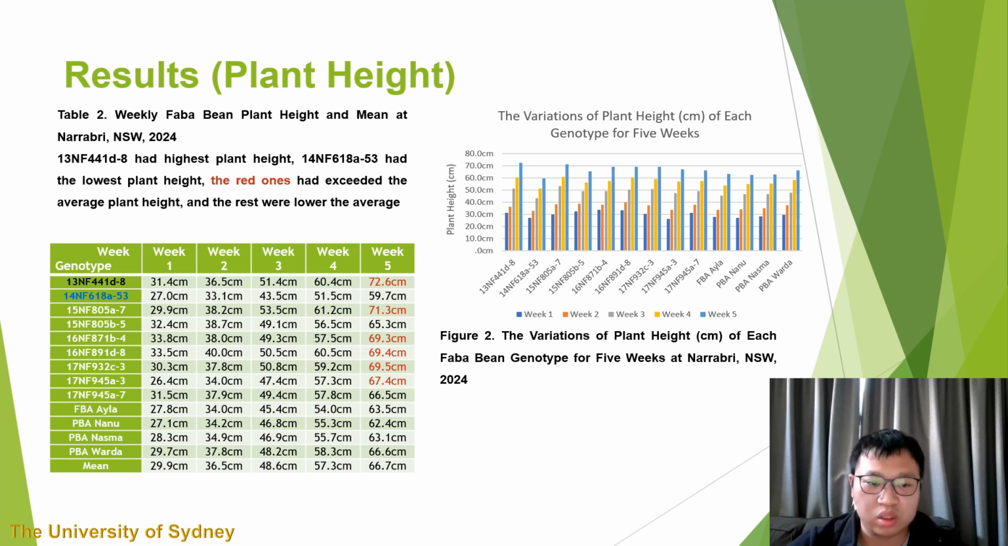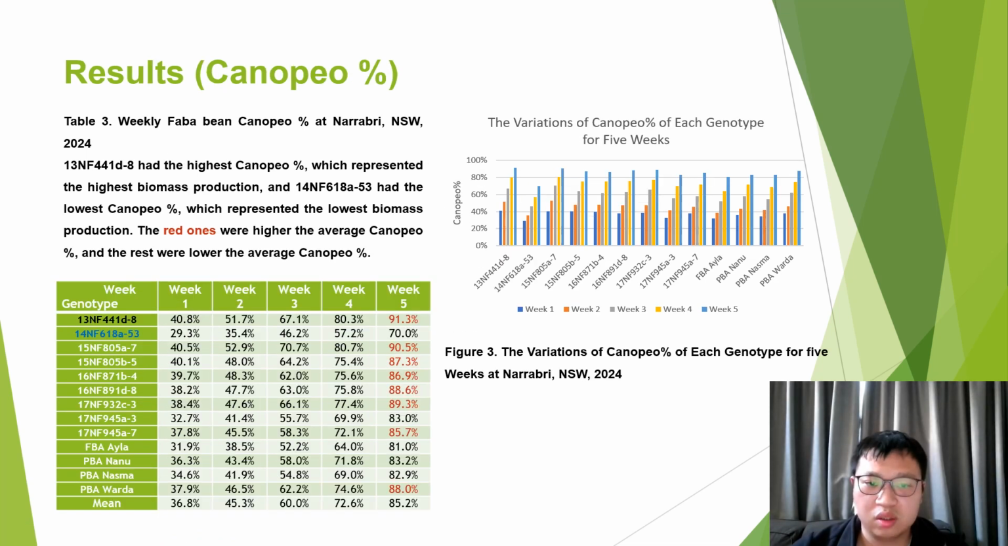The red ones were higher than the average and the rest were lower than the average. The increase of canopy percent was very significant as well. The mean of bean canopy percent was at the bottom of the table. Similarly, the canopy difference from week 1 to week 2 was also the smallest, and that of the difference from week 2 to week 3 was the largest.